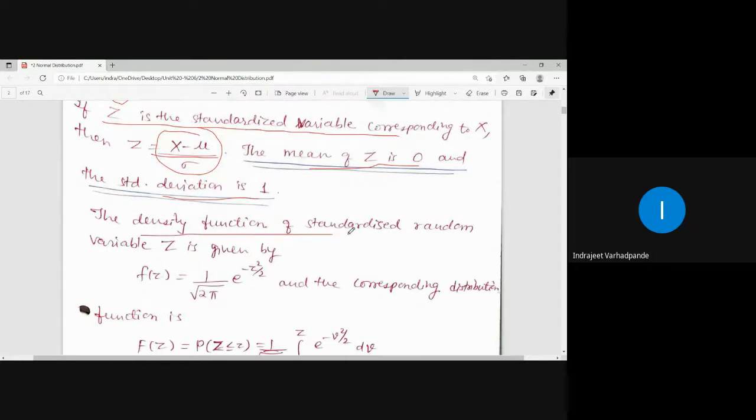The density function of the standardized random variable z is given by f of z equals 1 upon under root of 2 pi, e to the power minus z square by 2. This is the standard density function for the standardized random variable z.